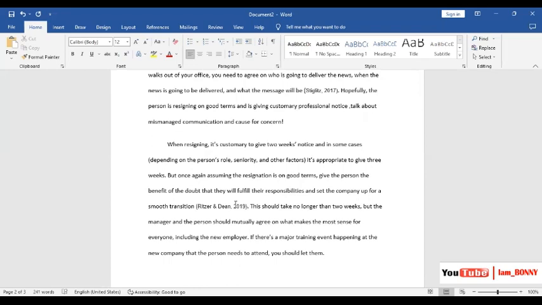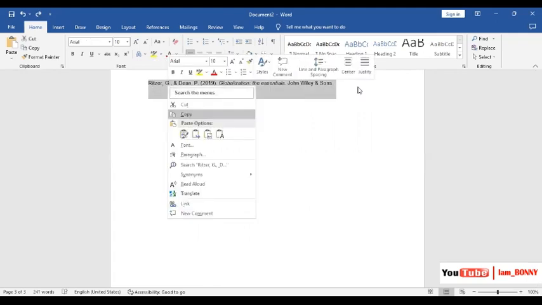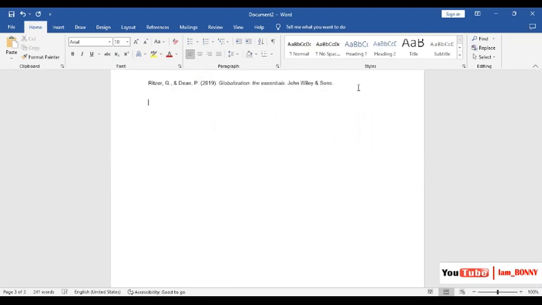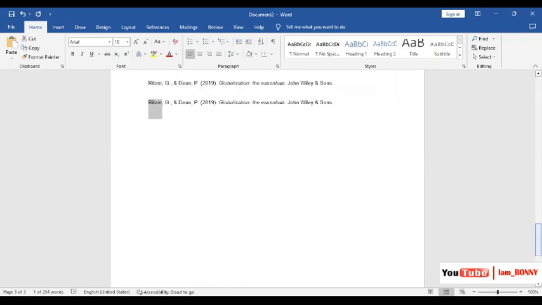And if it is three, let us assume that we have another source here. Let's take this one, copy. Assume that's another source and that we have three authors. You'll take the name of the first author, you copy, and remember the year is 2019.